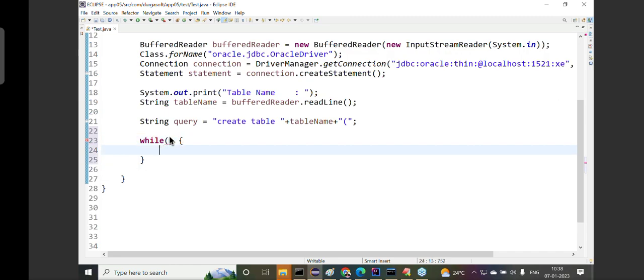Do you have any fixed size? Is it 3 columns or 4 columns? Do you want to specify that? No. I don't know how many columns I'm going to take. That means I don't know how many times my loop body is going to be repeated.